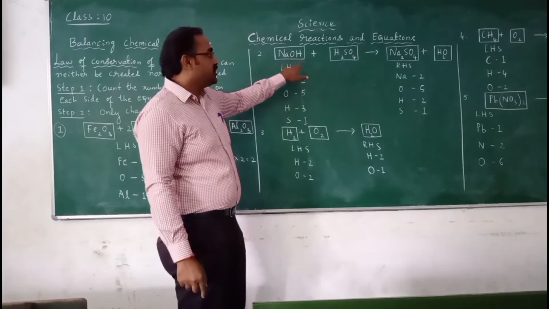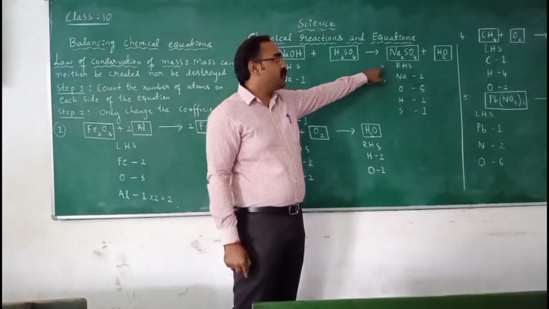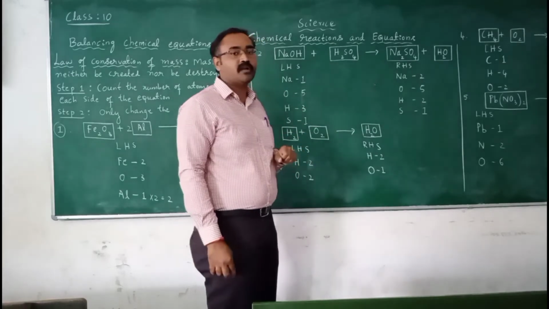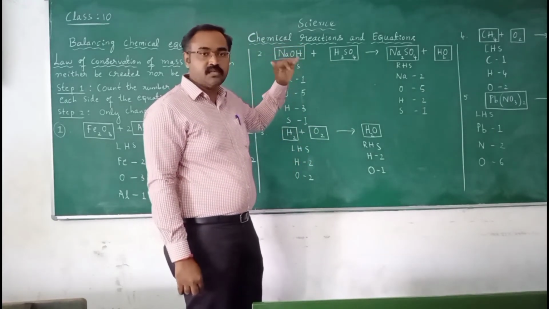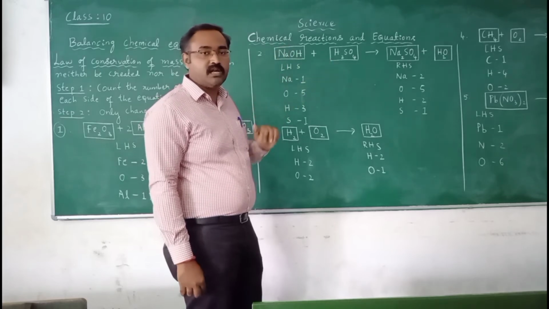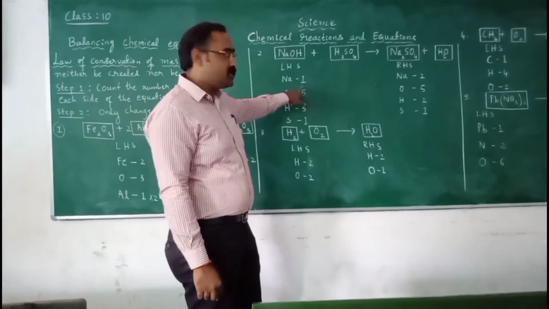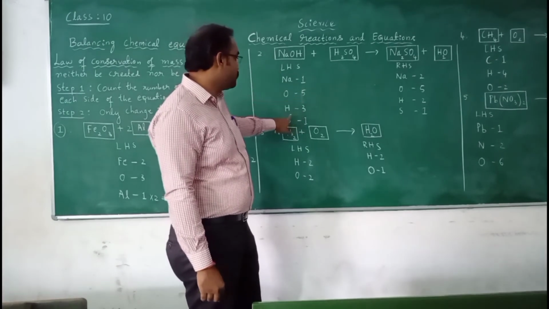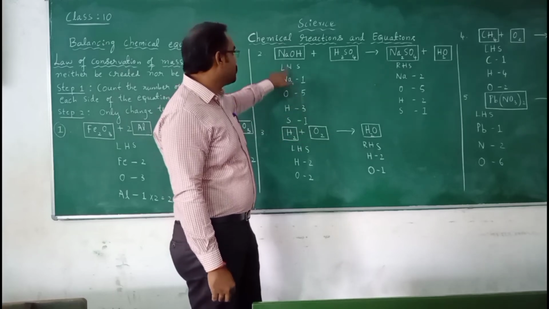Sodium hydroxide plus sulfuric acid gives sodium sulfate plus water. First write out the number of atoms of the reactants on the left hand side and the products on the right hand side. Left hand side: sodium 1, oxygen 5, hydrogen 3, sulfur 1.